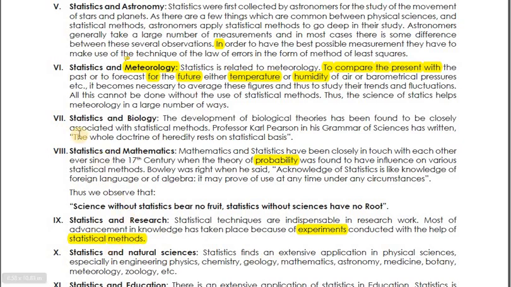See, point number 7, that is statistics and biology, and statistics and natural science. These are the same, I think. You can combine and write them, for doing some study related to medicines and all. So now we'll take the example of COVID-19. They are having a study on the vaccine. Okay, so what kind of study must they be doing?